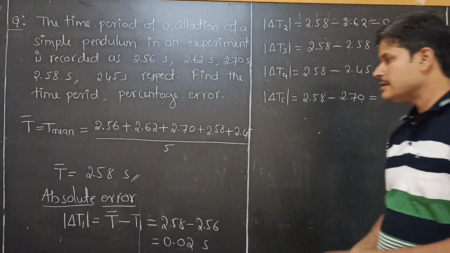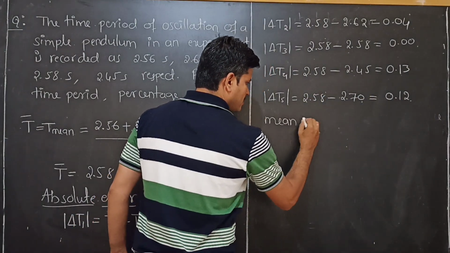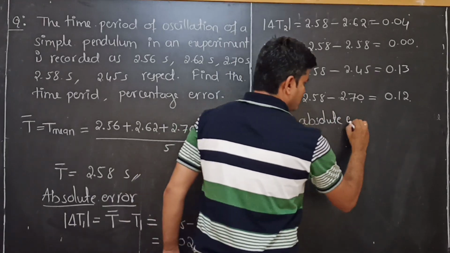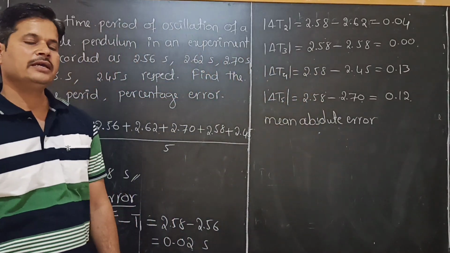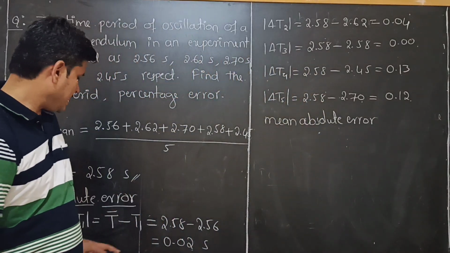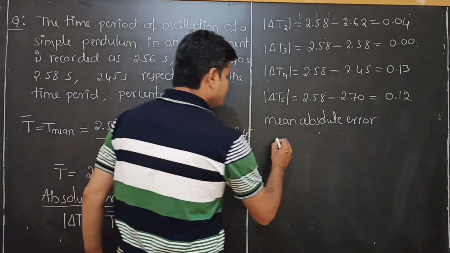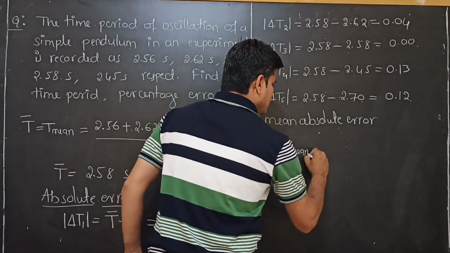Okay. Next, mean absolute error. We have to take the mean value of these, that is delta T mean.